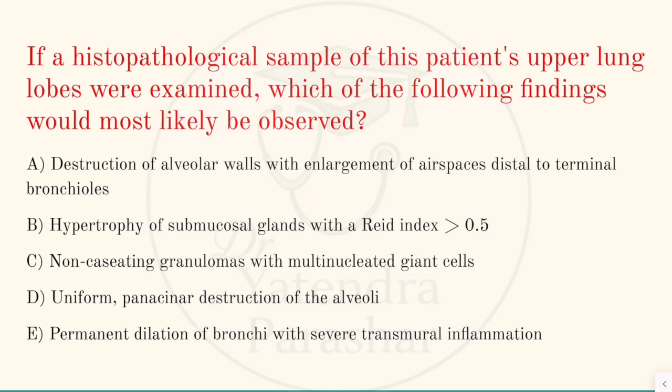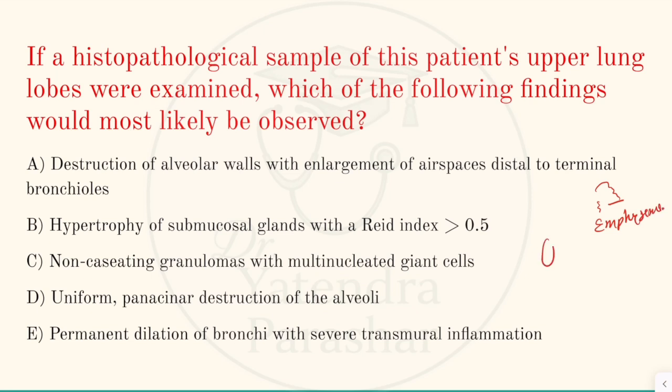Come to the next question. If a histopathological sample of this patient's upper lung lobe were examined, which of the following findings would most likely be observed? So in this case, if we take the sample from the upper lobe of the lung, then it would show the destruction of alveoli and emphysema-like changes.